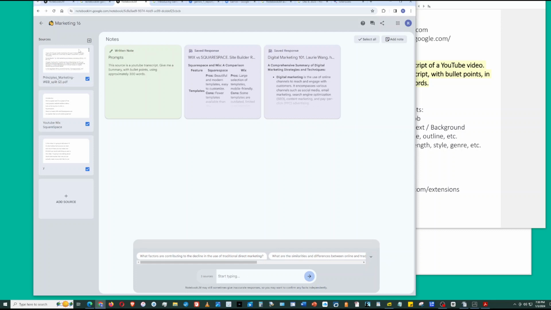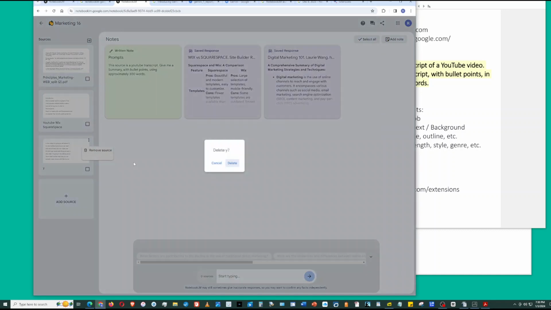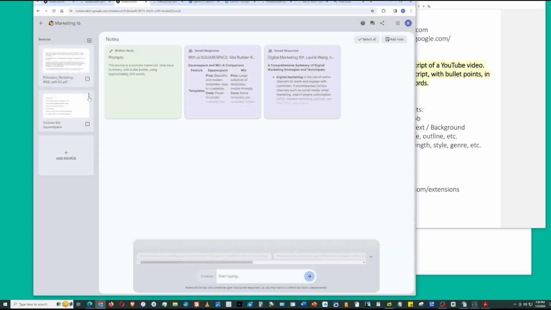And then if you look at the sources here, you can check and uncheck the sources. If no sources are checked, you cannot type into the prompt box. So you have to pick a source. So I want to delete this source because I'm not going to use this. So here there's 3 dots, remove source. I'll remove this too.